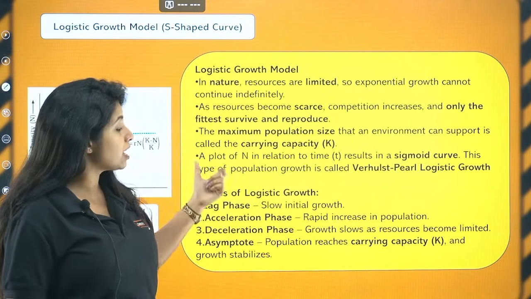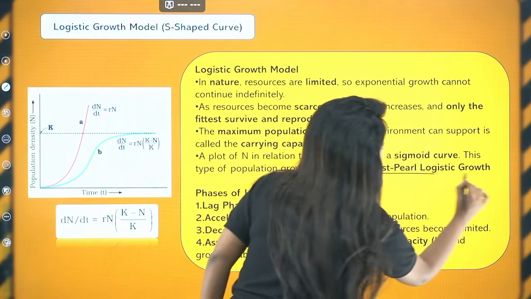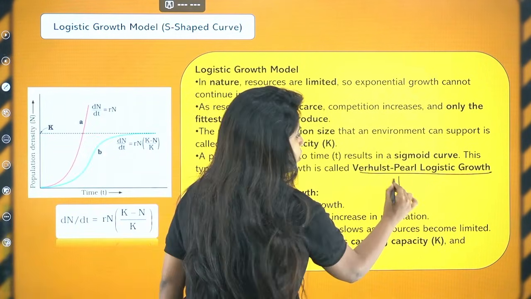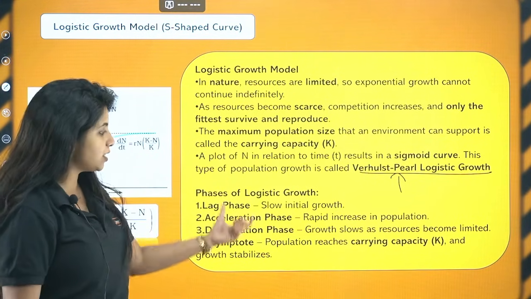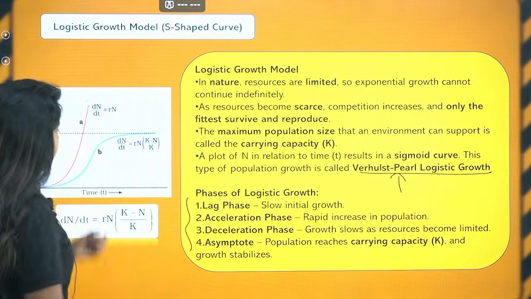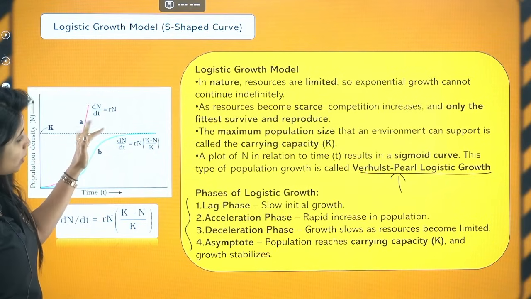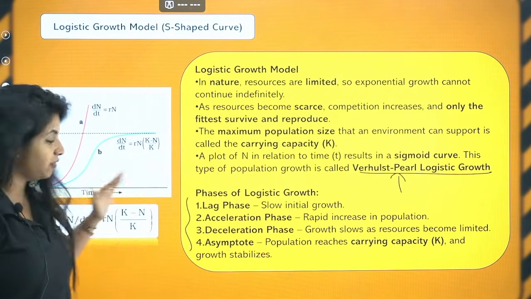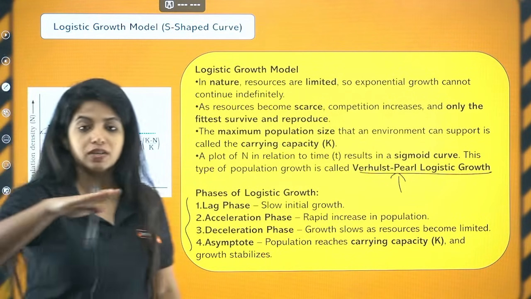This type of population growth is also known as Verhulst-Pearl logistic growth. What do you call it? Verhulst-Pearl logistic growth, also called logistic growth. I hope that is clear. Now, the phases of logistic growth: there is a lag phase, an acceleration phase where it increases, a deceleration phase where it slowly drops down, and an asymptote where it reaches the carrying capacity, that is, stability.